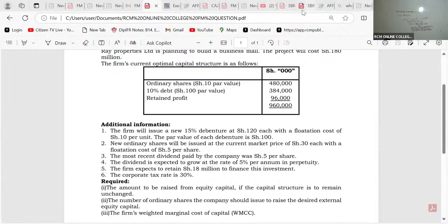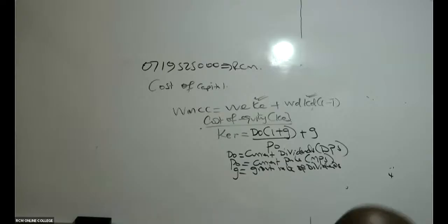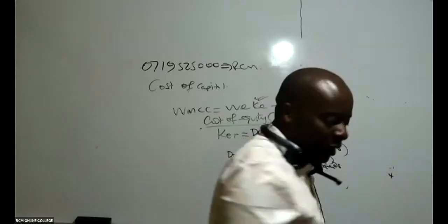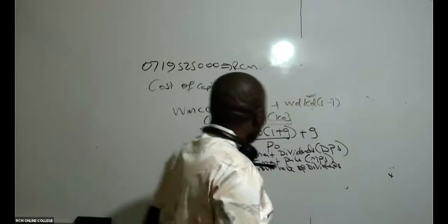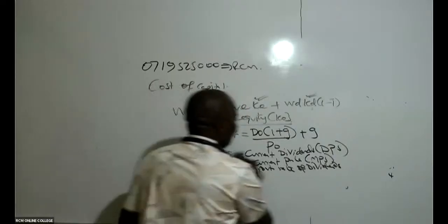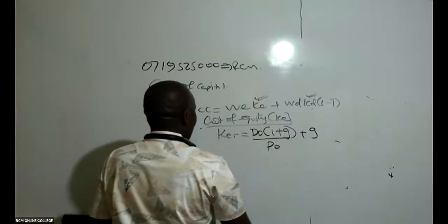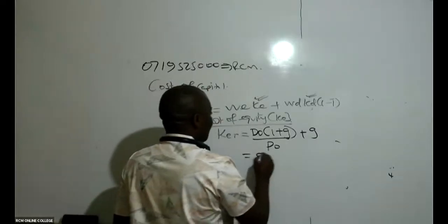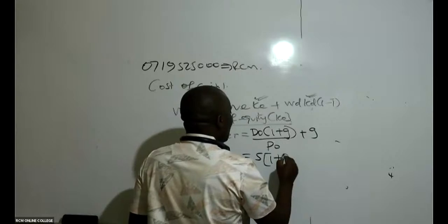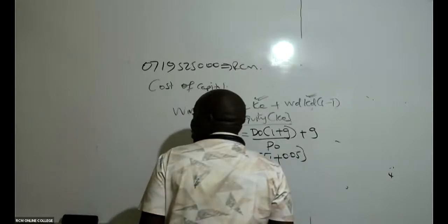Now I have everything to get the cost of equity, retained earnings. You have just told me that D0 is 5, into (1 plus g), where g is 0.05.